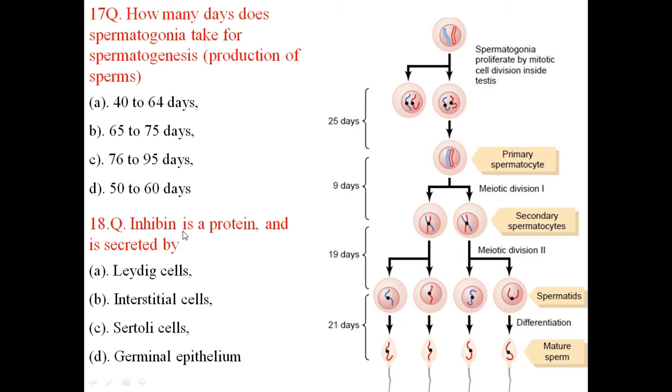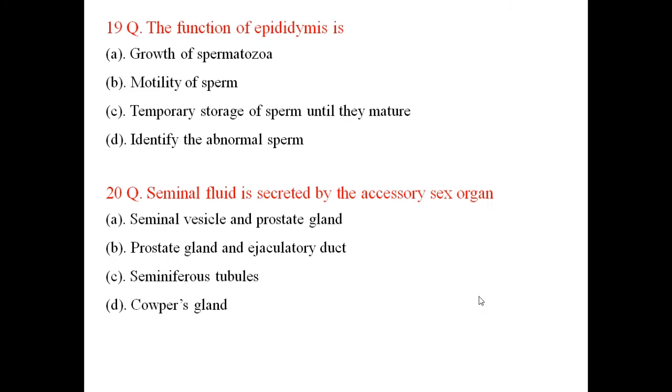Inhibin is a protein secreted by which structure? Here the Sertoli cells is the correct answer. The function of the epididymis is growth of spermatozoa, motility of sperms, and temporary storage of sperms until they mature.